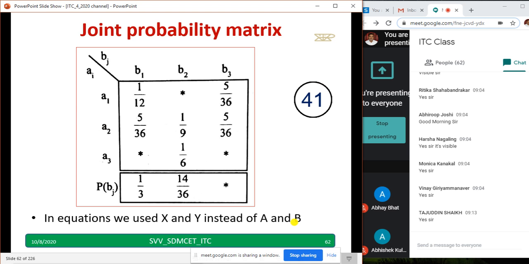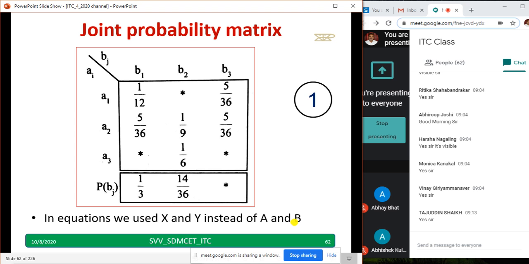In the equation, we used x and y. But in this particular example, instead of x and y, they have used a and b. Wherever a star is there, that probability you have to find out. That is the problem statement. So we'll see one by one. Whatever properties we have discussed, JPM properties, 3 properties we have discussed, using those, we are going to find out the missing probabilities in the given matrix.